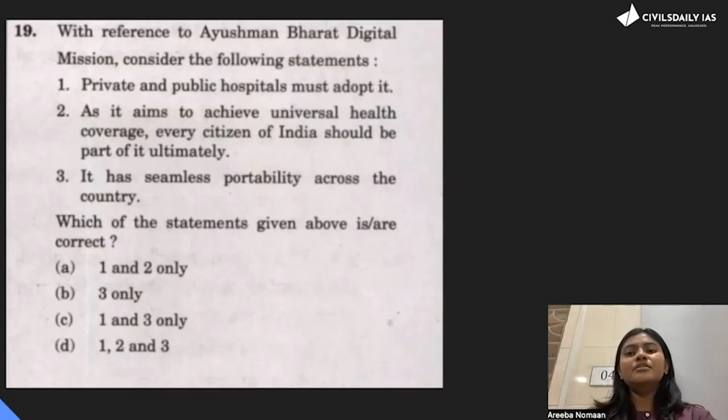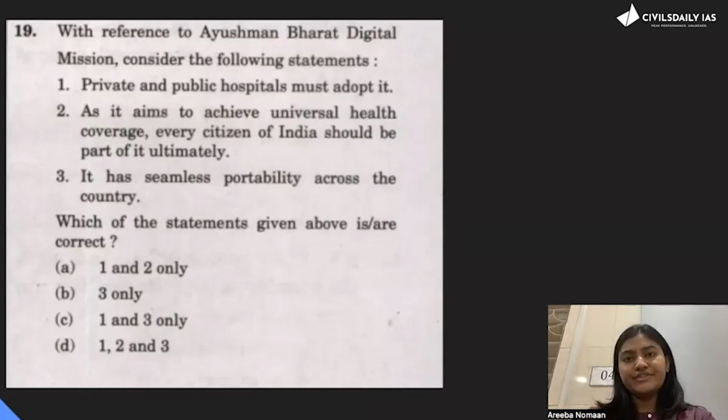Okay. So now coming to the second option, as it aims to achieve universal health coverage, every citizen of India should be part of it ultimately. Again, it's a very, very vague kind of thing. You should understand that any kind of scheme cannot be for all citizens of India. There are schemes, such as the Ayushman Bharat scheme, which is providing a lot of money, so it cannot be for every citizen of India. Otherwise, the fiscal deficit will go very high. So again, your mind should understand that it's a trap.